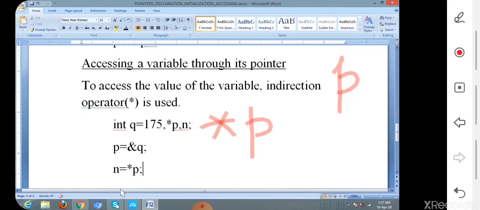Then how can we declare a pointer variable? Corresponding variable name equal to ampersand another variable name. That means here the pointer variable always stores the address of another variable, by using the simple ampersand operator. Then how can we access the data of that particular location? By using the star operator, which is known as the indirection operator. This is all the basic concept of pointers including declaration, initialization and accessing a value through its pointers. Thank you.